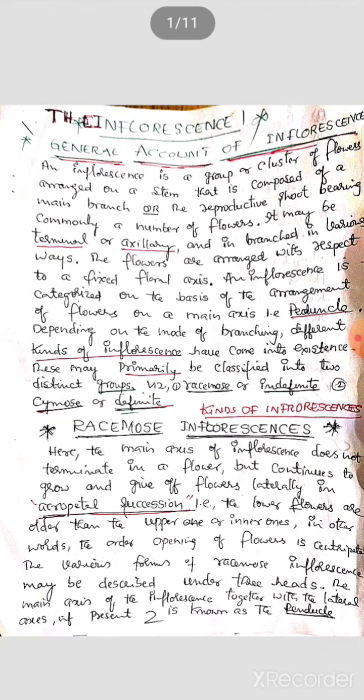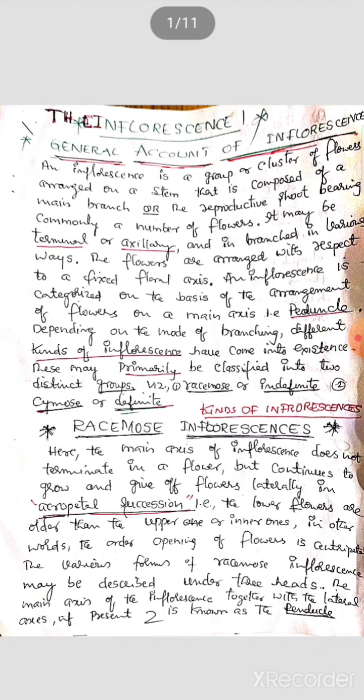The various forms of racemose inflorescence may be described under three heads. You know that in acropetal succession, the older flowers are below, that is, the lower flowers are older than the upper flowers. The order of opening of flowers is centripetal. There are different kinds of racemose inflorescence, described under three heads.